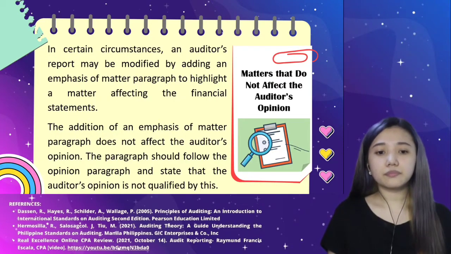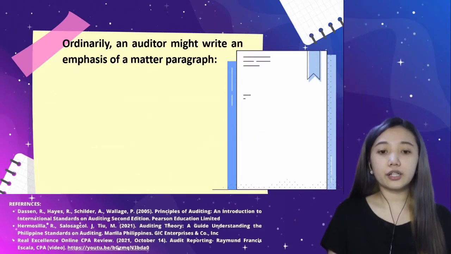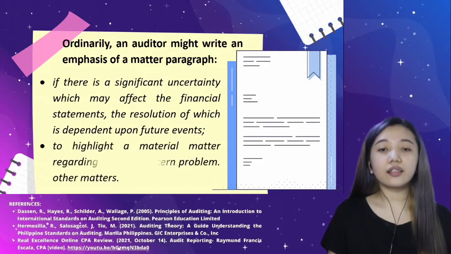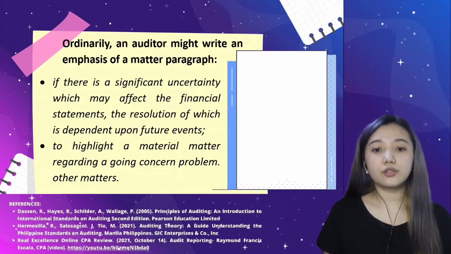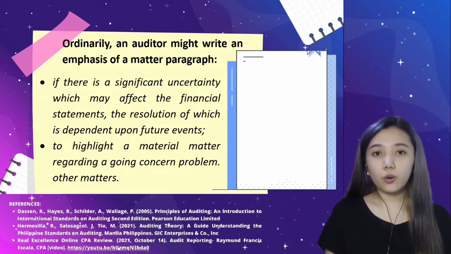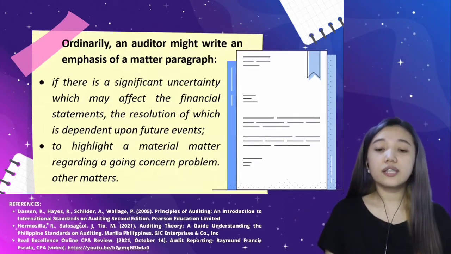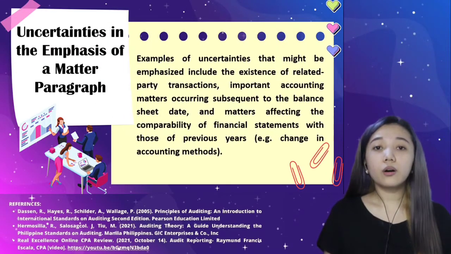So, next, ordinarily, an auditor might write an emphasis of a matter paragraph if there is a significant uncertainty which may affect the financial statements and the resolution of which is dependent upon future events. And second is to highlight a material matter regarding a going concern problem and other matters. So, no need to discuss this on this slide because we will talk about it further one by one. So, first is the uncertainties in the emphasis of a matter paragraph.